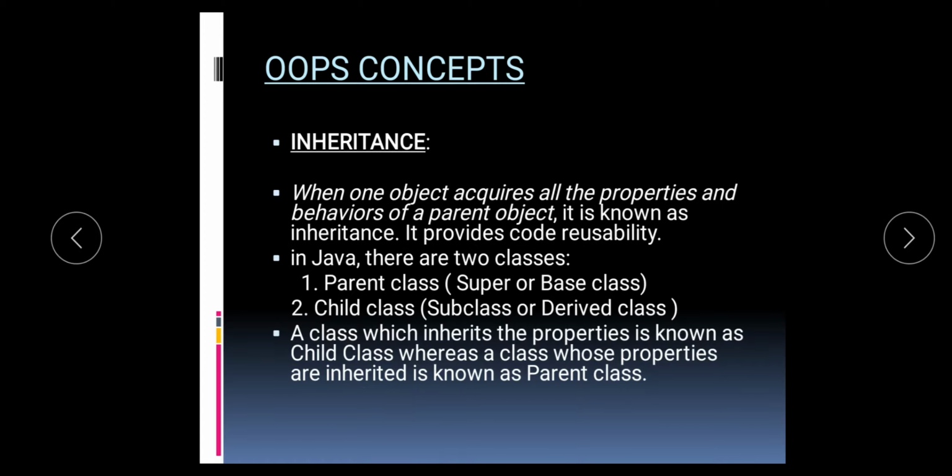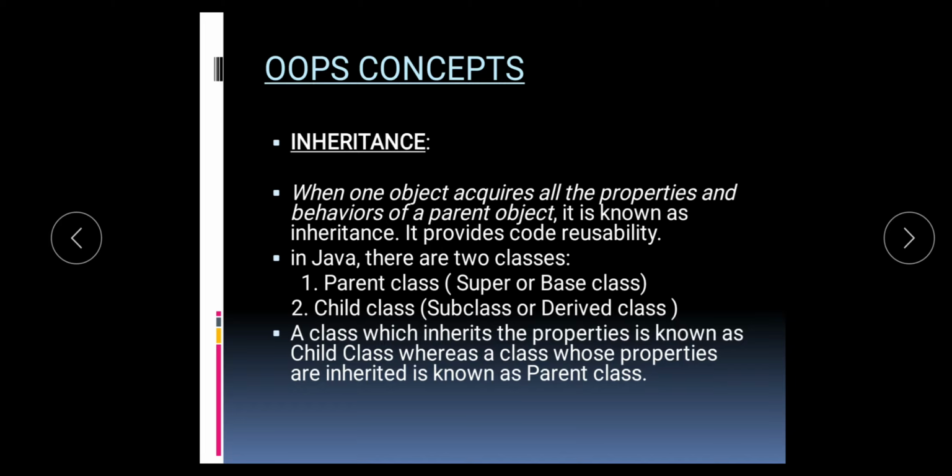Inheritance. The process of deriving a new class from an existing class is known as inheritance. In this process, an object of one class acquires the properties of objects of another class. The new class is called derived class or subclass or child class, and the existing class is called base class or superclass or parent class. The main advantage of inheritance is reusability.